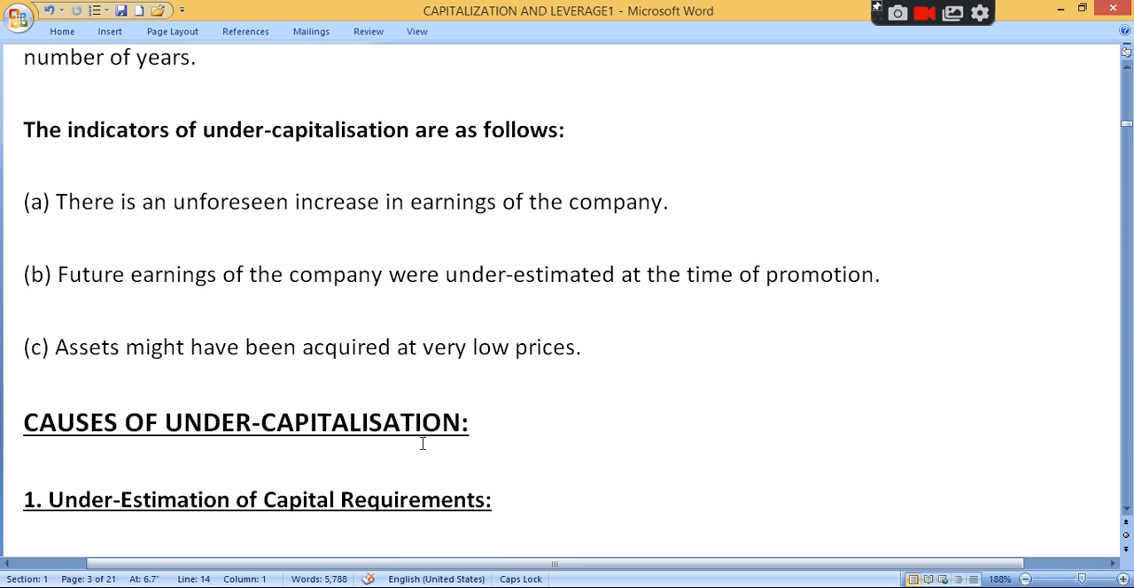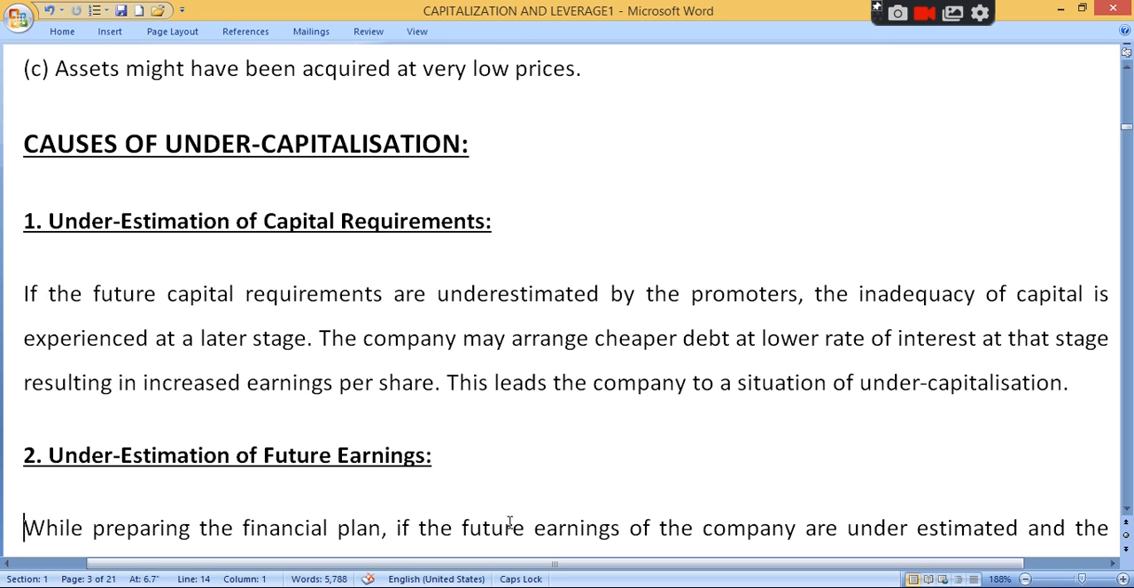Underestimation no meaning શું થશે? Okay, here is also one point given under causes, we will discuss in next lecture, but I just explain the term underestimation. So here is estimation, clear. You have to predict, assume. Underestimation means, for example, here is capital requirement. So if the future capital requirement are underestimated by promoters, then inadequacy of capital is experienced at the later stage.